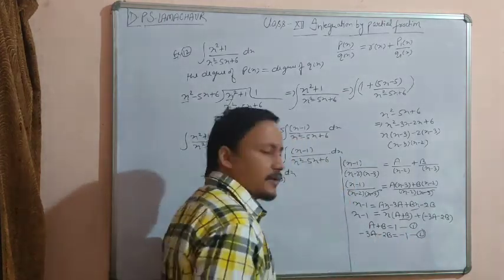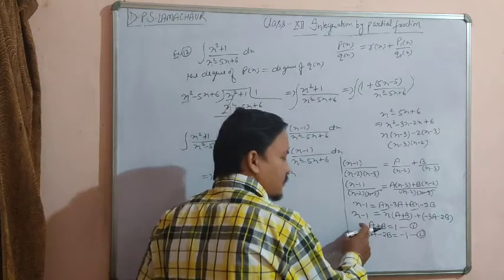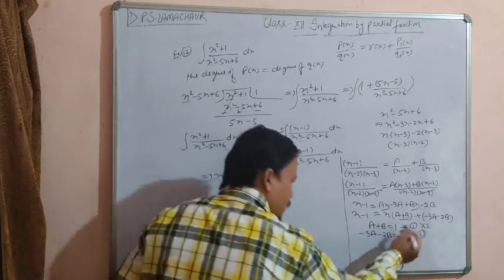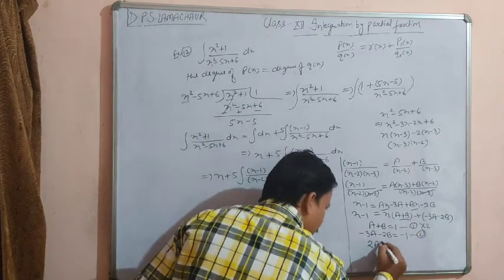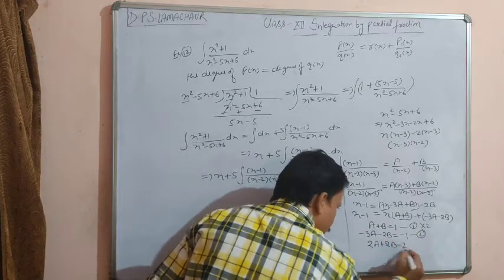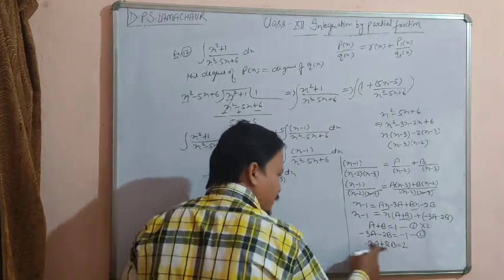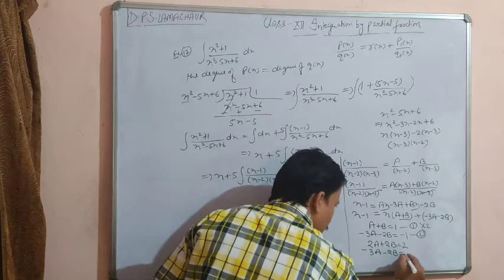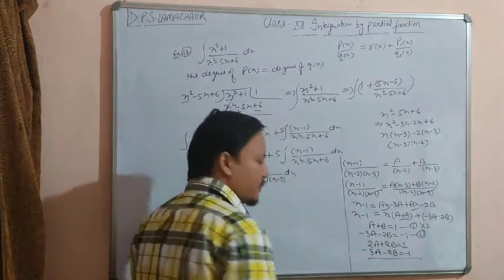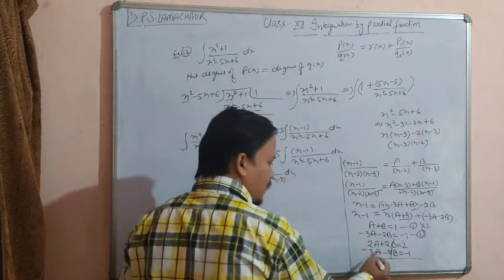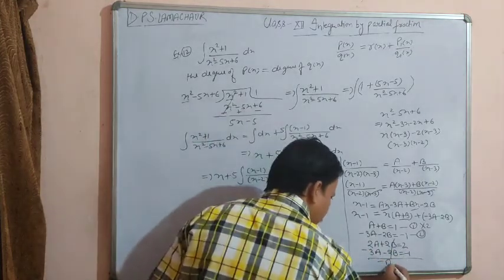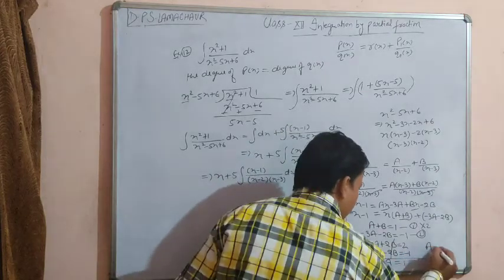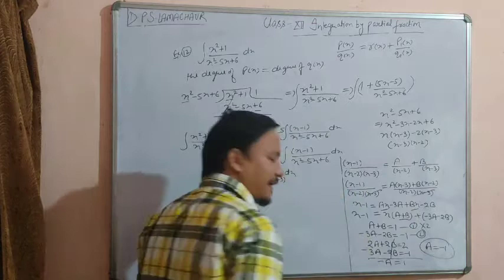In equation first, what we have to do is multiply equation first by 2, and then add it to equation 2. So I get here 2A plus 2B equal to 2, equation first changed as this, and minus 3A minus 2B equal to minus 1. Now on adding both equations, plus 2B minus 2B cancel out, minus 3A plus 2A that is minus A equals 2 minus 1 that is 1. So the value of A is minus 1.